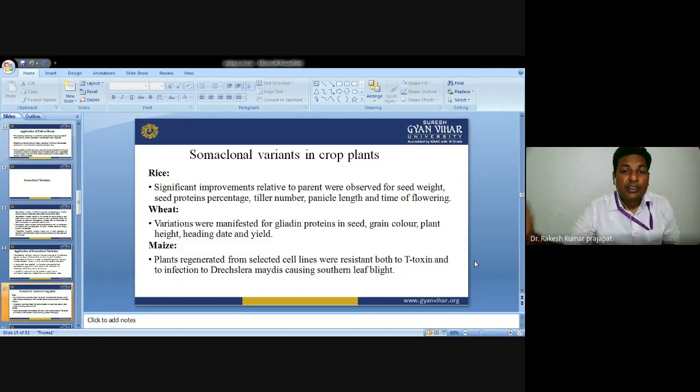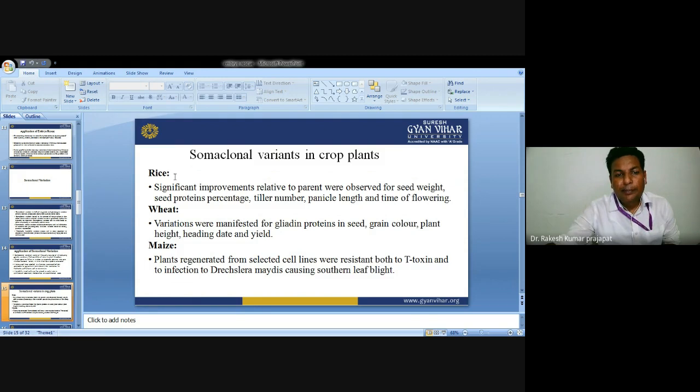There are some successful examples in which somaclonal variants have been developed in different crop species. The first example is rice. In rice, significant improvement has been made relative to the parents, observed for seed weight, seed protein percentage, tiller number, panicle length, and time of flowering. All these improvements have been made through somaclonal variations in rice. While in wheat, variations were manifested for gliadin protein, grain color, plant height, heading date, and yield.